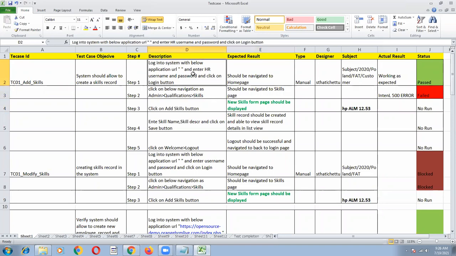So on the left hand side, enter username, enter password, and click on login button. Whenever you click on the login button, what will happen? Some result will happen. So the expected result you have to write is: should be navigated to home page. What I am expecting after clicking on that button, I am writing.